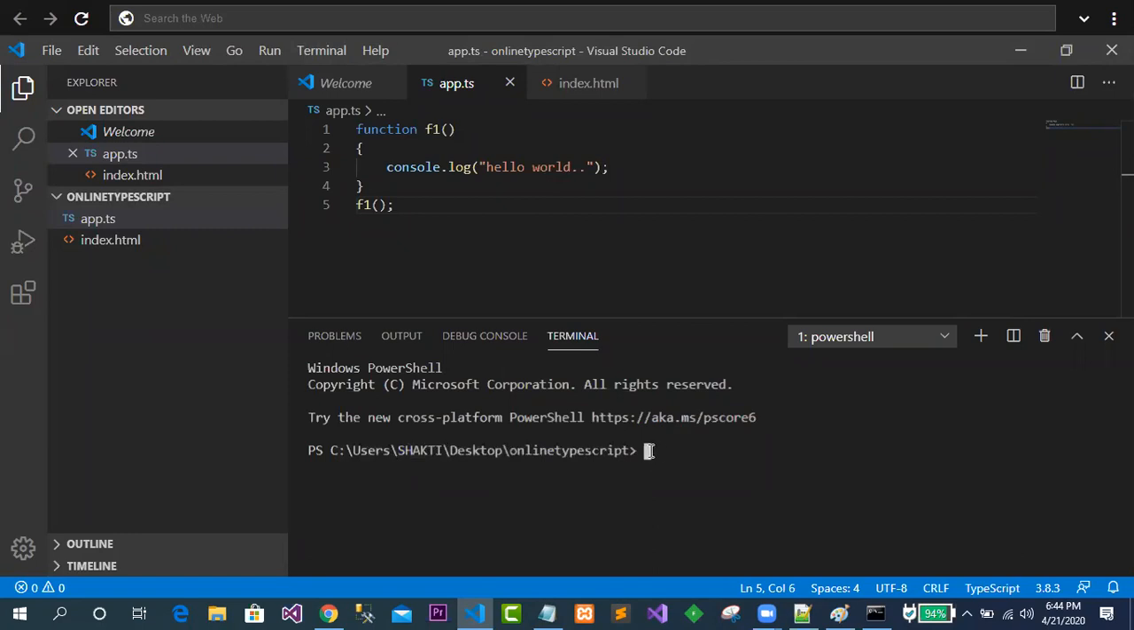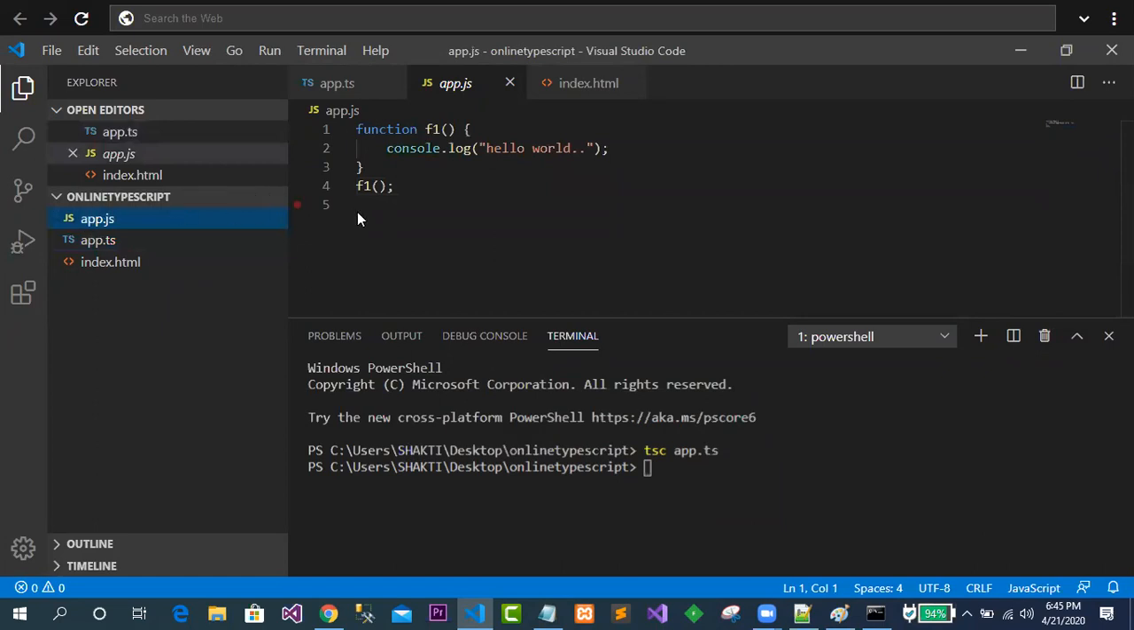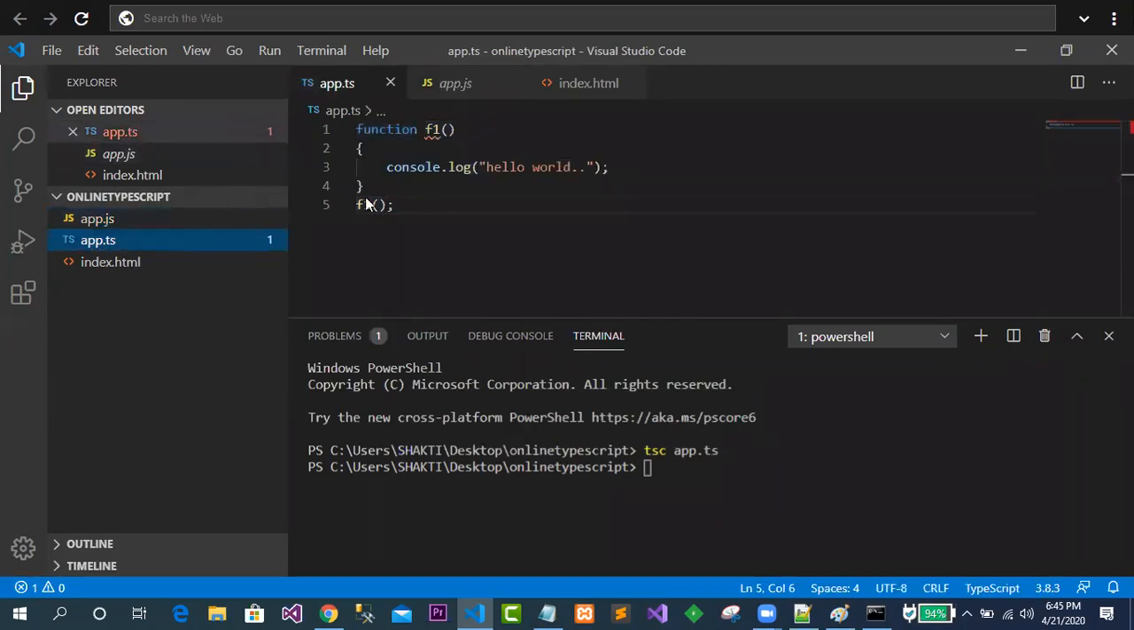Now, how to go for compiling the programs? To compile the program, we can use tsc as our compiler. Then the file name, that is app.ts. Let me just press enter. Once you press enter, if it is successfully compiled, just see, app.js is automatically created. You can see over here that app.js also contains the same code.